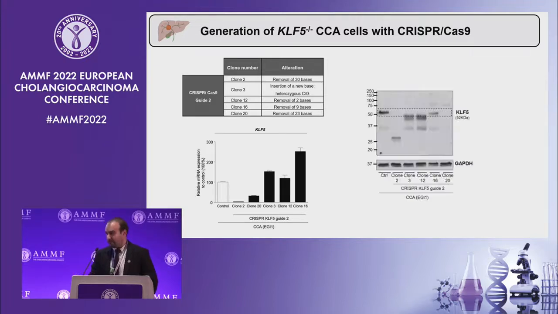We corroborated this by measuring the protein levels of KLF5, and we also observed that the protein levels of KLF5 were completely decreased in clone 2 and clone 20 when compared with CRISPR control cells. We then moved forward with the next analysis, selecting both these 2 clones.